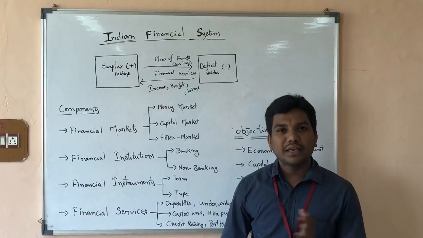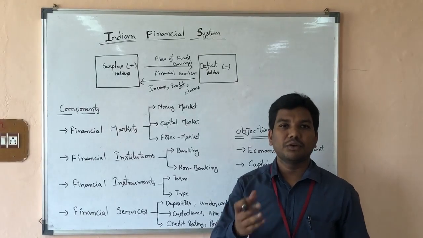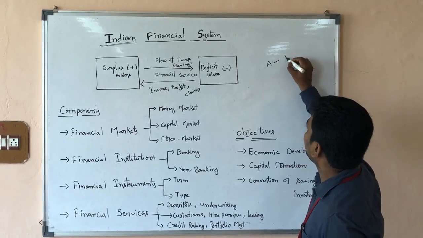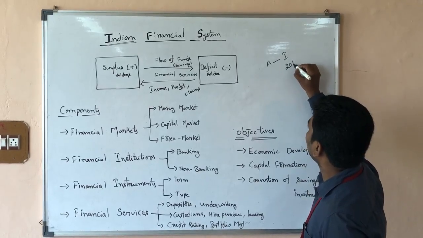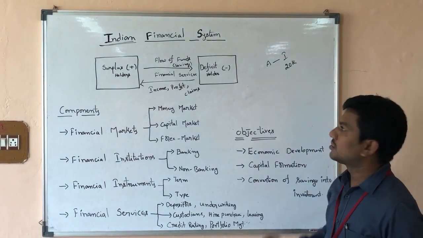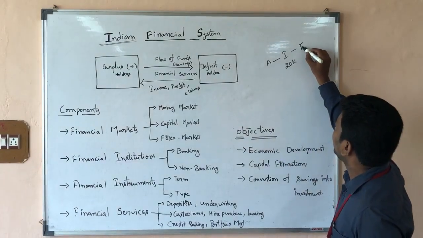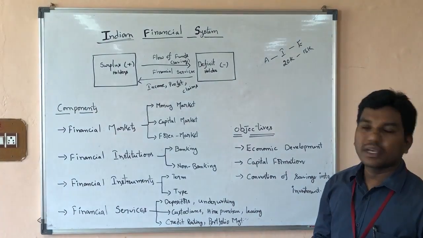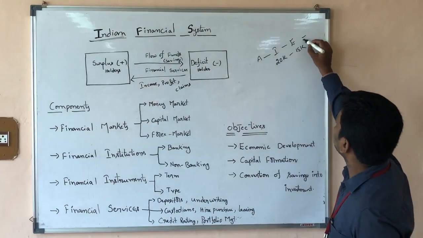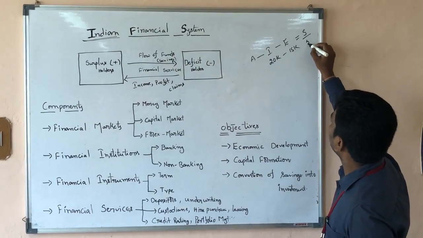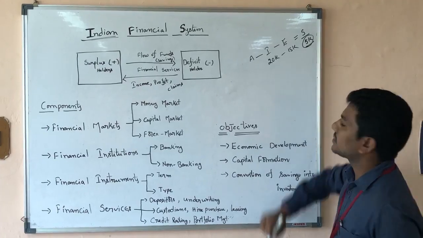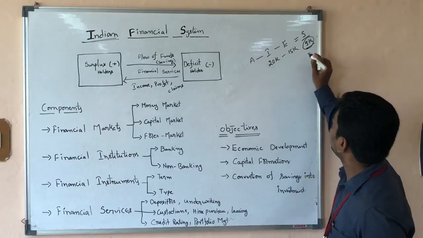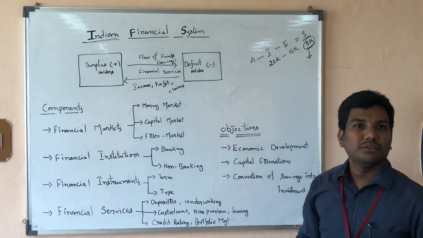Can I give one example to explain that? Take a person A whose income is 20,000. His expenditure every month is 15,000. Can we calculate the surplus amount he has? 5,000 every month is the surplus amount he gets. So this 5,000 is the excess money for that particular person.